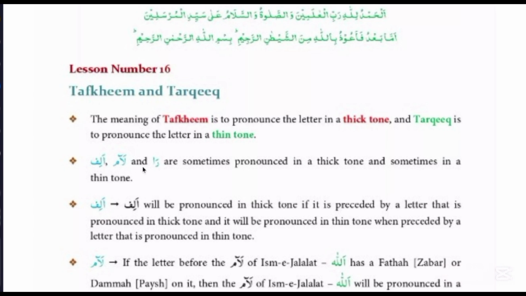Always remember there are 7 mustalia letters. But there are 3 letters which are sometimes read with a thicker voice and sometimes with a thinner voice. Okay? And these letters are alif, lam, and ra. These letters are read sometimes with a thicker voice and sometimes with a thinner voice.